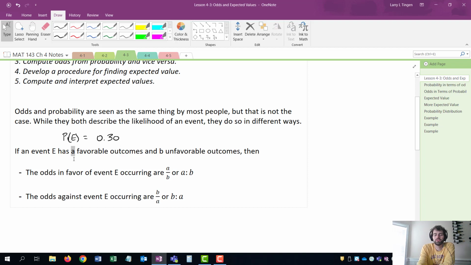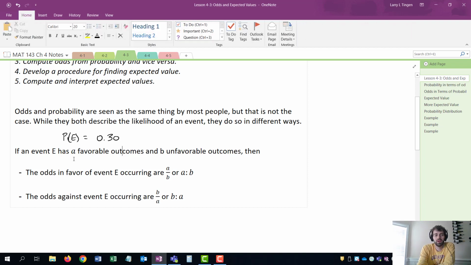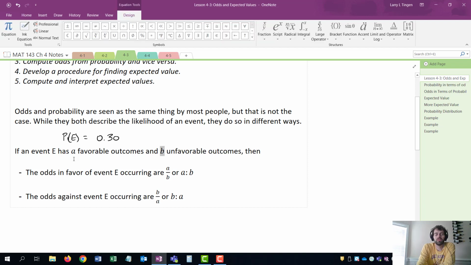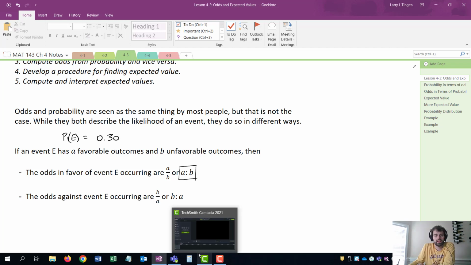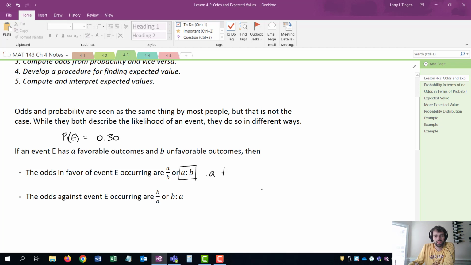Odds directly compare all of the favorable and unfavorable outcomes in an event. So the odds in favor of event E occurring are A over B, or A to B. I do not love writing these as fractions. If you're going to deal with odds, I think writing it as the ratio A colon B, or even writing A to B, I like those two as the best, and you'll see why in just a bit. Odds against event E occurring are B to A.